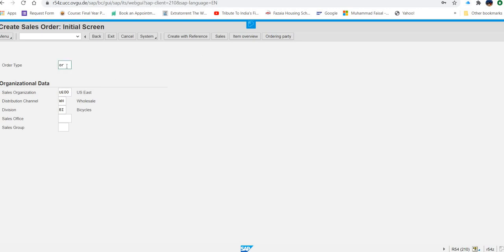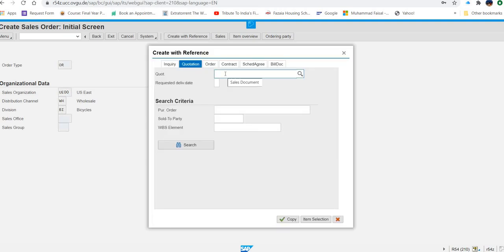So put OR, then check all these fields, then you will click on create with reference. And in this field, you are going to type your quotation number. 2, then 4 times 0, then 294. Again, press copy.